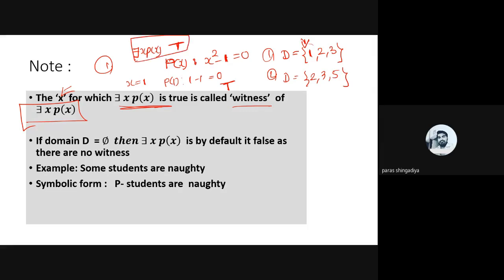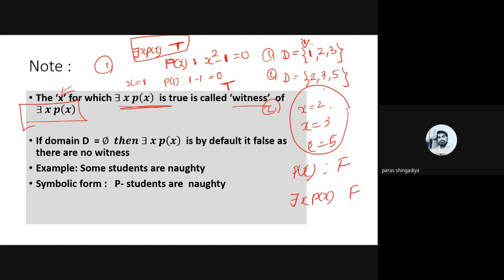Now for the second case, the domain is 2, 3, 5. For such a domain and the same predicate, x square minus 1 equal to 0, if I replace x equal to 2, x equal to 3, x equal to 5, P(x) will become false. That means there exists x P(x) will be false, because there is no such value in the domain where P(x) becomes true. Therefore, the answer of the existential quantifier will be false.